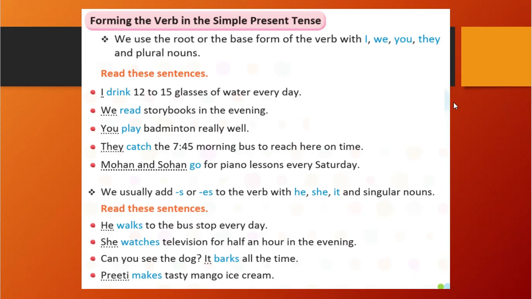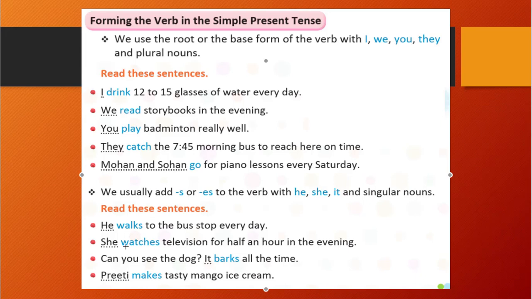She watches, bark, barks, make. The root verb is make, and the verb form is makes. So you can see here we have written the verbs with s or es: walks, watches, barks, and makes. Correct?